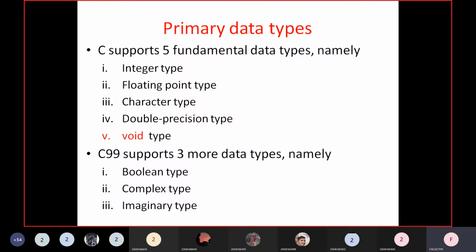So 5 fundamental data types, and recently 3 more basic types were added. They are Boolean type, complex type, and imaginary type. Please remember. So how to inform about these data types to the compiler? Please make a note of this. It is very, very important.